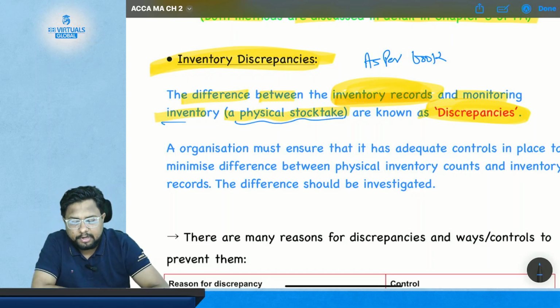This difference between book and physical stock is known as inventory discrepancies.